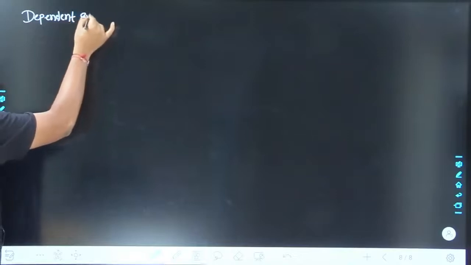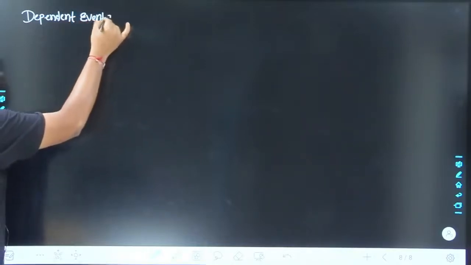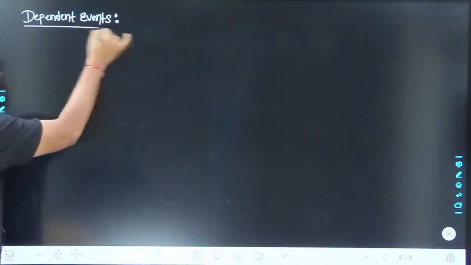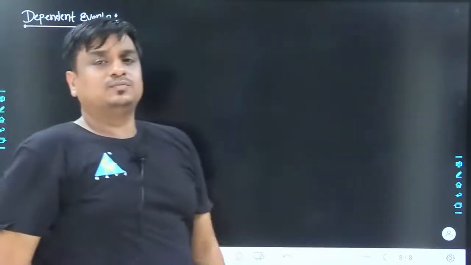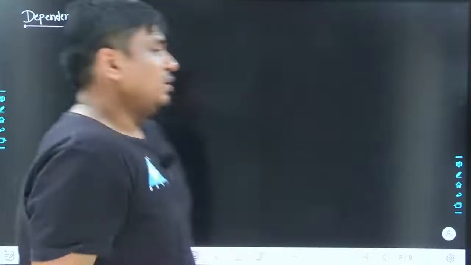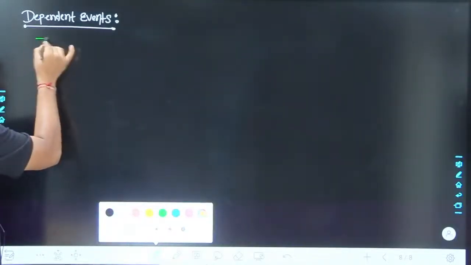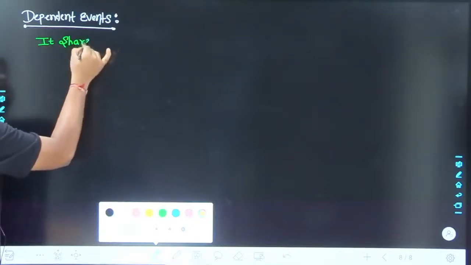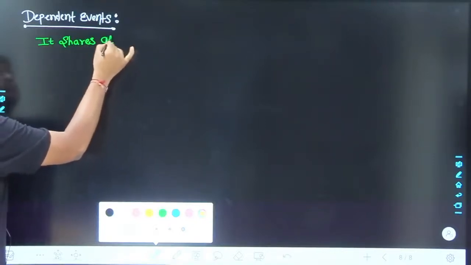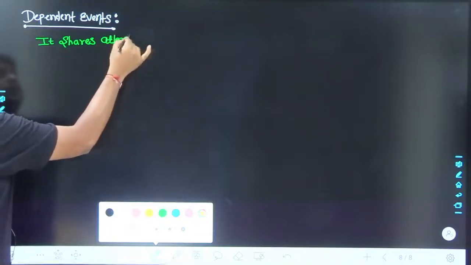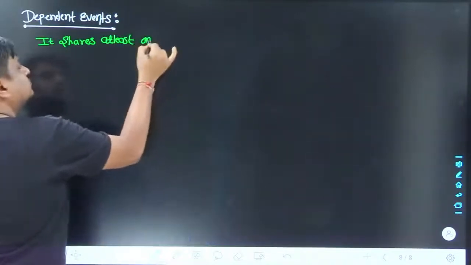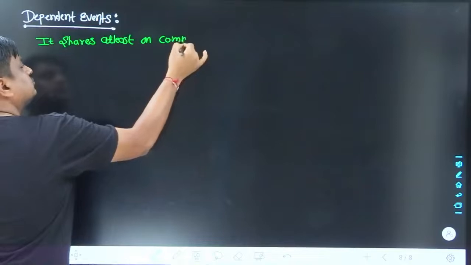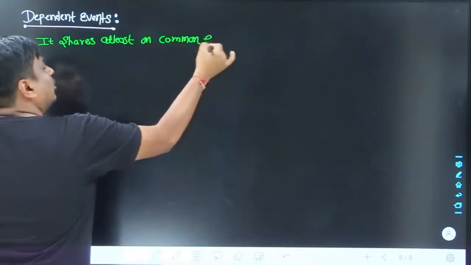Dependent events. In short, I can say the events are said to be dependent if they share at least one common element. Events are said to be dependent events if it shares at least one common element.